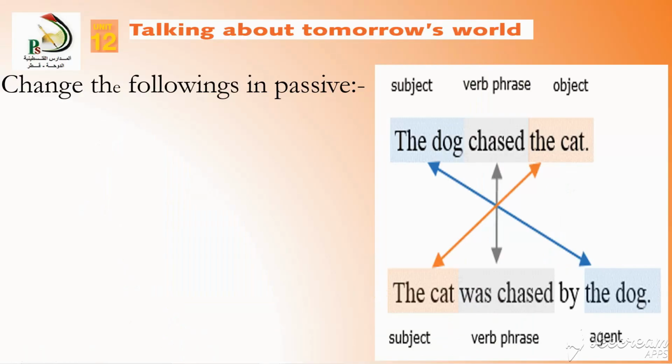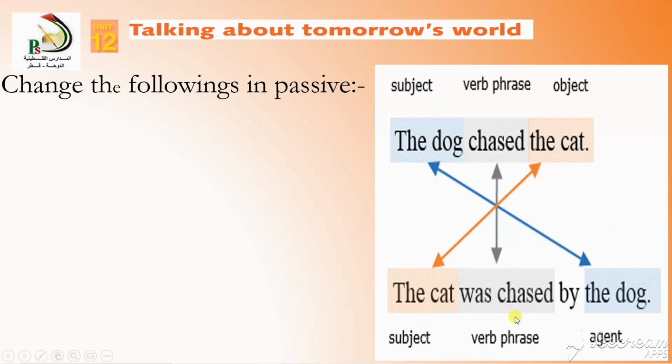Here, the dog chased the cat. The dog is the subject, chased is the verb phrase, and the object is the cat. I already told you that the object of the active will be changed into the subject. Chased, the verb, will remain in its position, and in the end we will bring the subject of the active, which will be the object of the passive. So, the cat was chased by the dog.